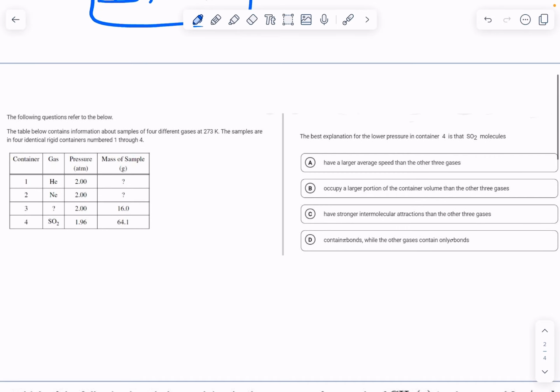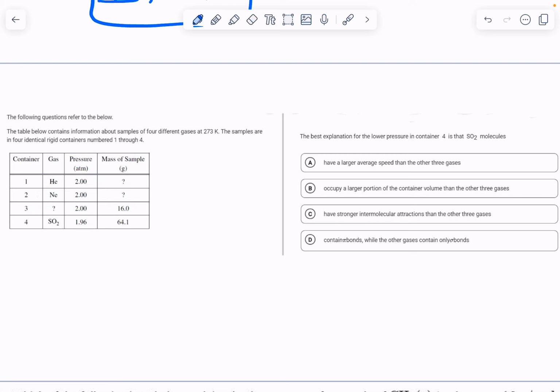So in this first question, we've got a table, and we've got four different gases in four containers that are all identical, and they're rigid. But we notice that there is a deviation in pressure with SO2 compared to the deviation of these other three, which are behaving almost identical.